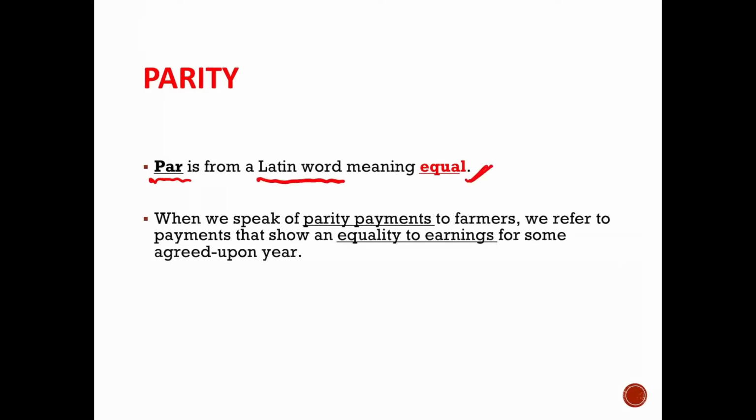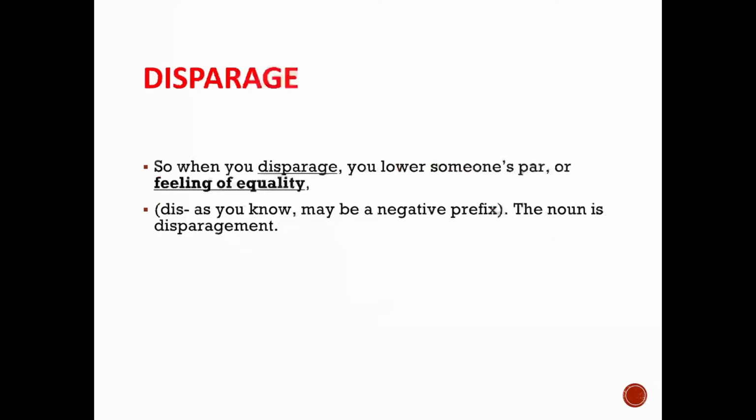When we speak of parity payments to farmers, we refer to payments that show an equality to earnings for some agreed upon year. For example, a farmer makes 10,000 rupees. If in that year there was a famine, he will be given a parity payment of 10,000 rupees. So that is equal to his earnings. That parity is derived from the Latin word par, which means equal.